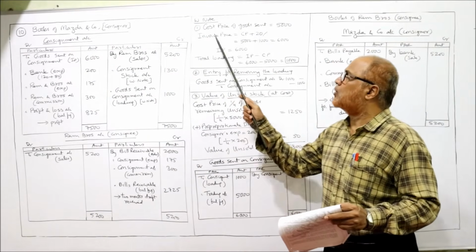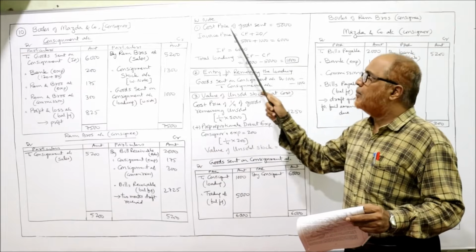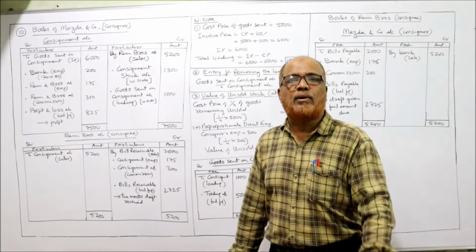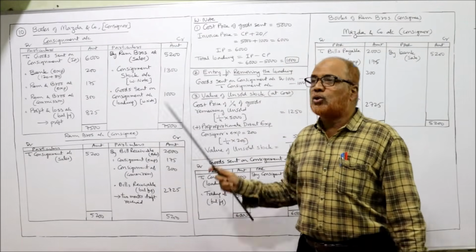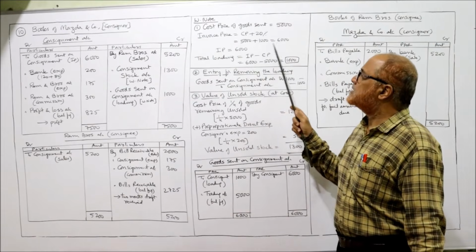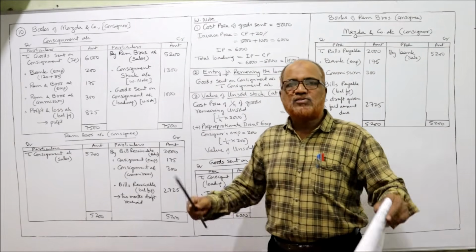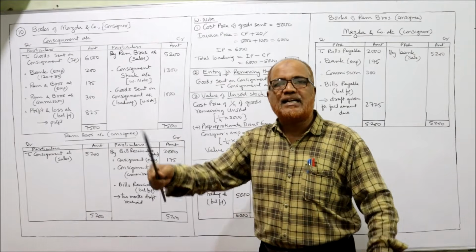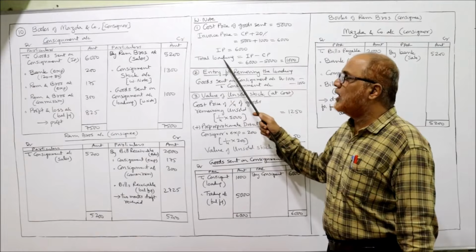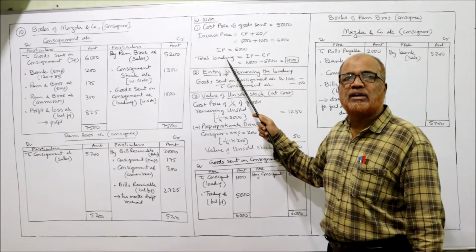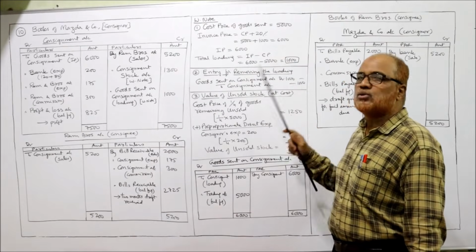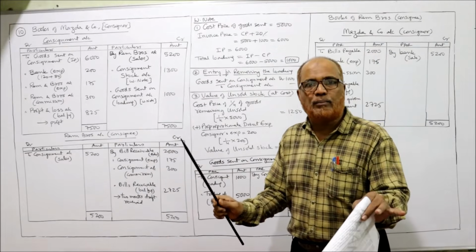Here you can see working note. Cost price of the goods sent 5,000. But invoice price is cost price plus 20%. It is given in the problem. Above 20%. So 20% of 5,000 is 1,000. So add up, 6,000 is the invoice price. That means 5,000 worth of goods are sent to the consignee at 6,000 rupees invoice price. So total loading. Loading means difference between invoice price and cost price. So 6,000 minus 5,000, 1,000 rupees is the loading that you have to remember.